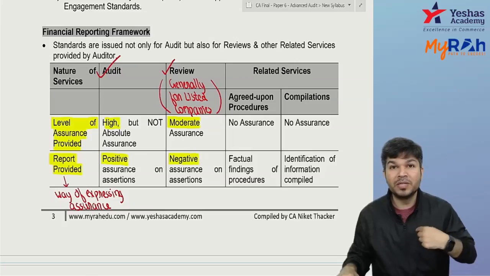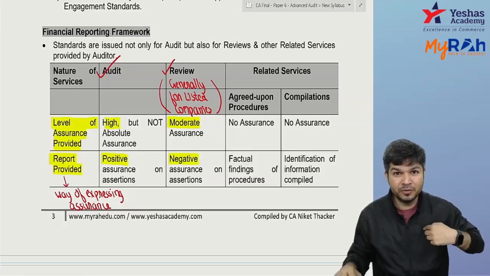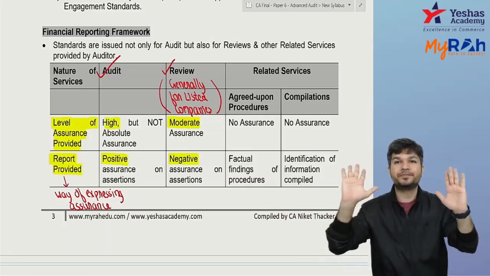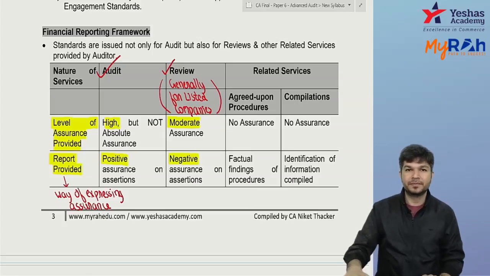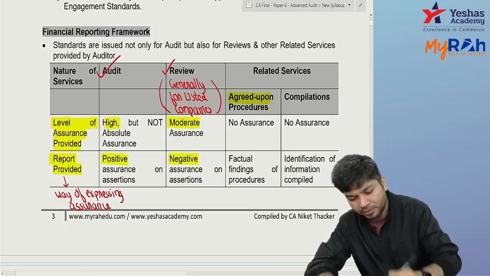But the question is, whether auditor or chartered accountant, are you commenting on the figure of stock which is shown by management? No. So see, what I am doing is, I'm just doing the procedures which are agreed upon.